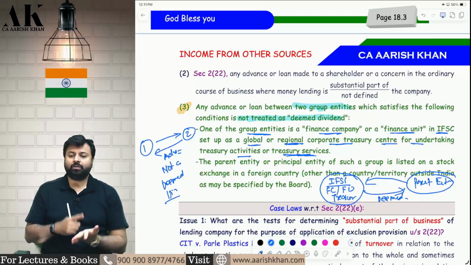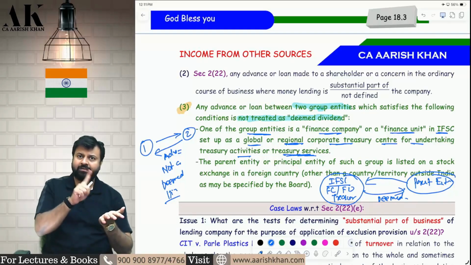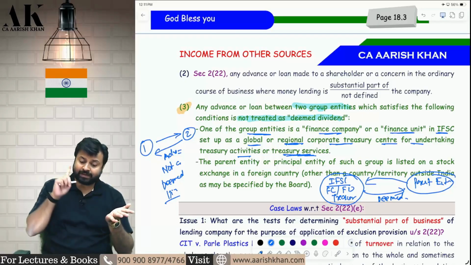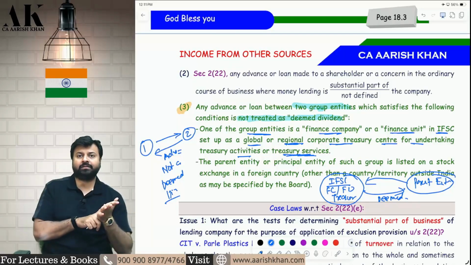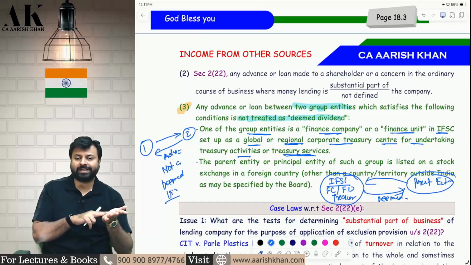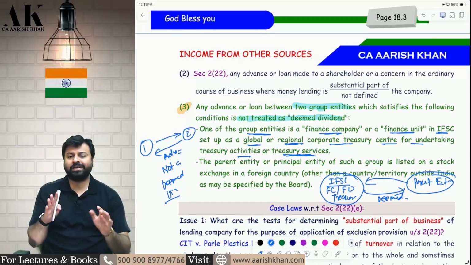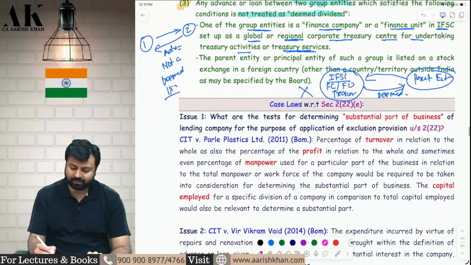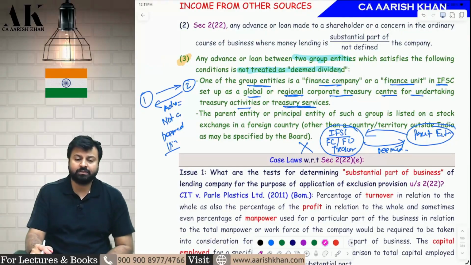Who are the two entities? One of the entities is located in IFSC, which can be called a finance company or finance unit, and which is a global treasury head of the undertaking, taking care of the treasury services. The other entity is a parent, which is listed in a recognized stock exchange outside India. Now, if there is any loan given, that will not be termed as deemed dividend in the eyes of the law. That is what is mentioned in point number 3. I hope it is clear to all of you.